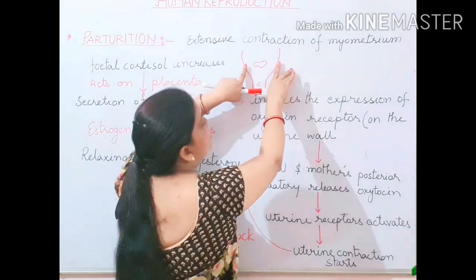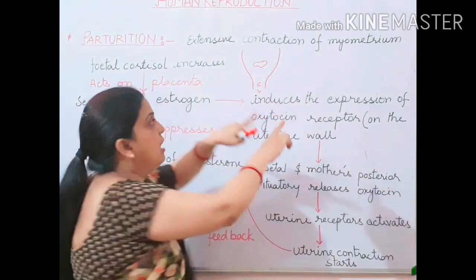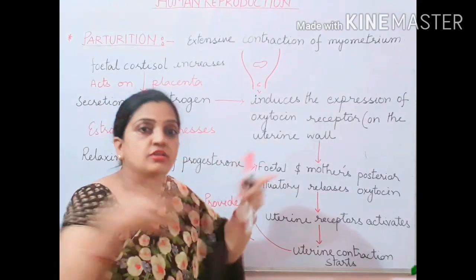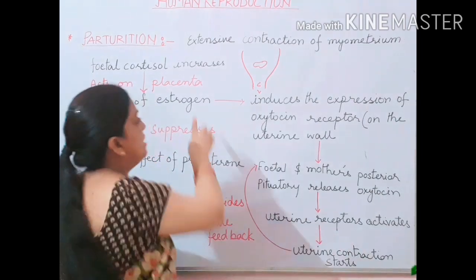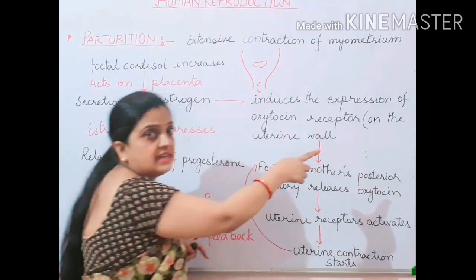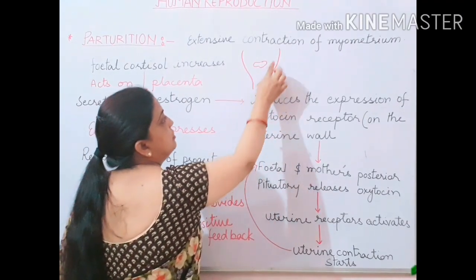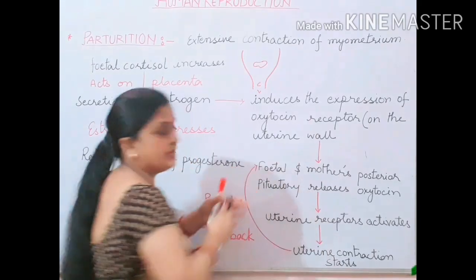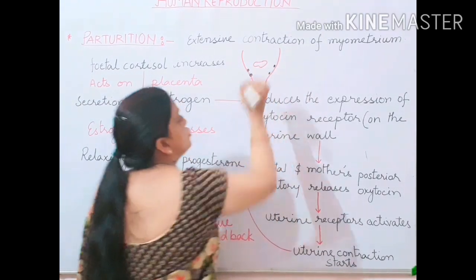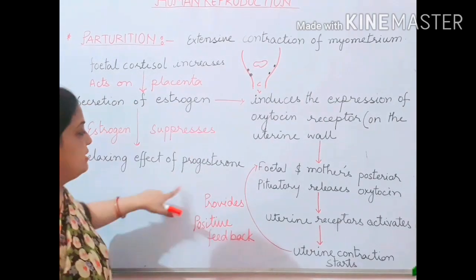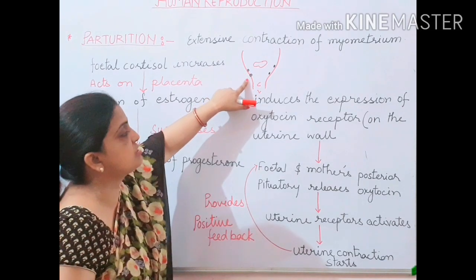When this wall gets rid of the relaxed condition, it means that now this wall has to be contracted. So to stimulate the contraction process, estrogen on the other side activates the oxytocin receptors present on the wall. Children, these oxytocin receptors are present on the uterine wall. So, as soon as the relaxing effect is reduced, this estrogen activates these oxytocin receptors.